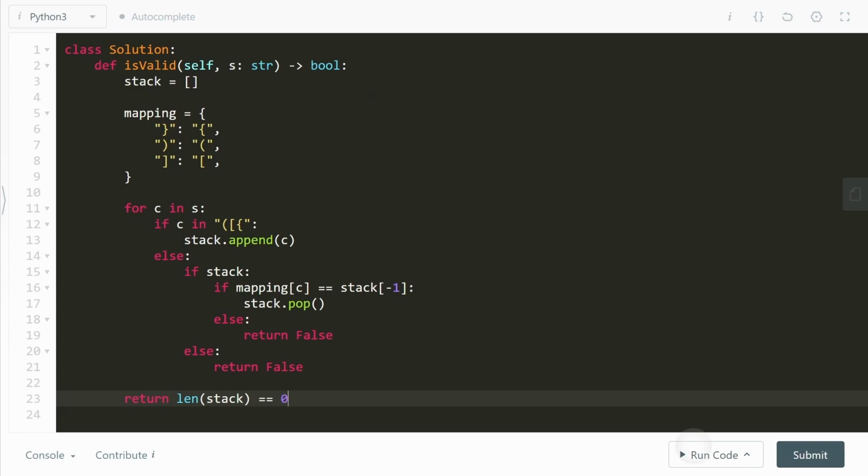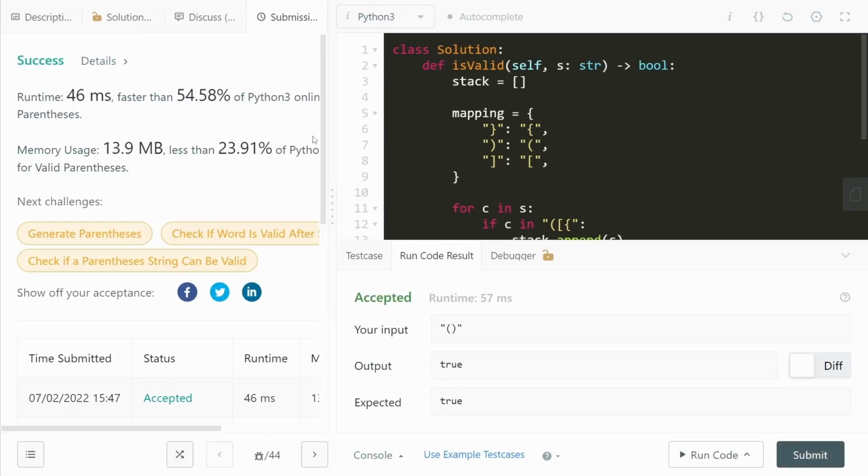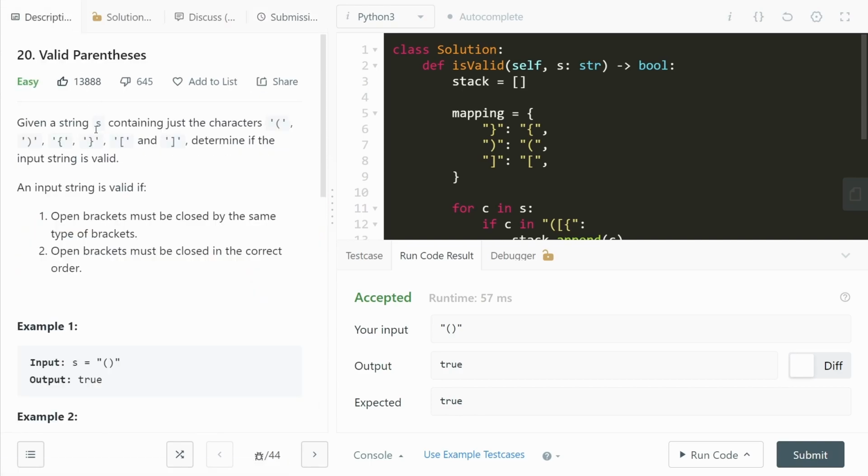All right, cool. So let's go ahead and run this code and this gets accepted. So let's go ahead and submit this once and we get it accepted as well. All right, cool. So this is it for the solution to the problem, valid parentheses.